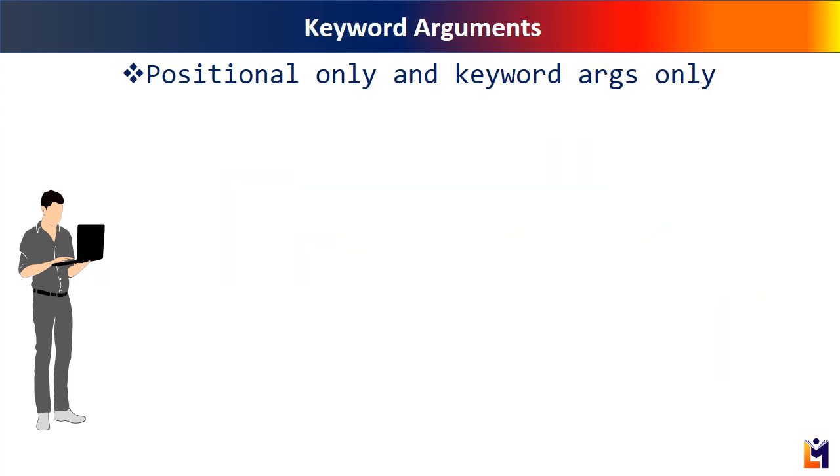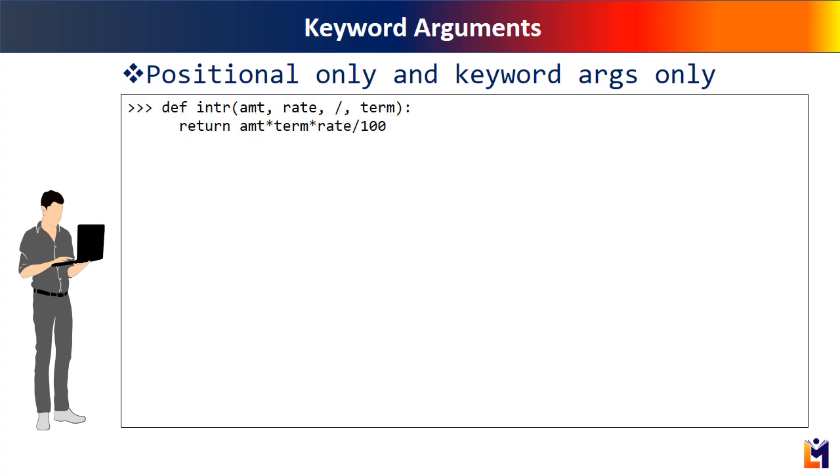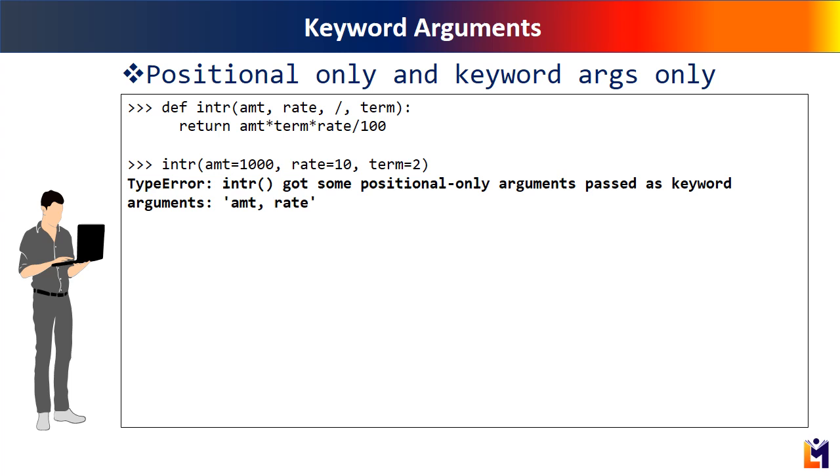Naturally, the next step would be how to have both position only and keyword only arguments in the same function. Let us add one more term argument in the interest function after the slash. We can call this function either by giving all positional values or term as the keyword argument, but it doesn't force the term to be used in keyword fashion only.